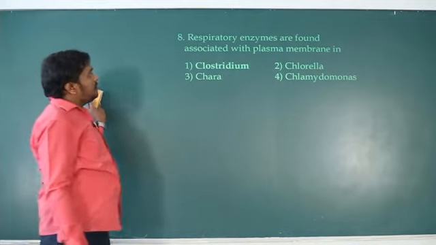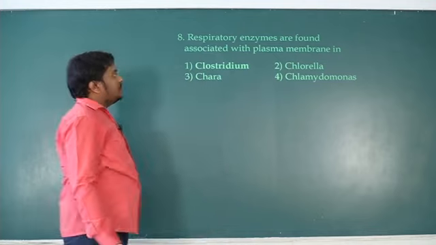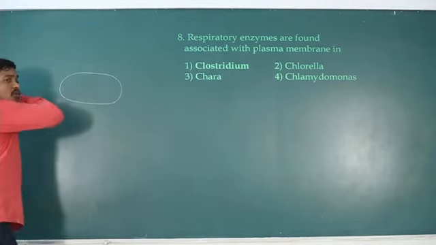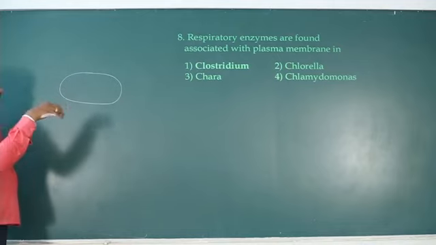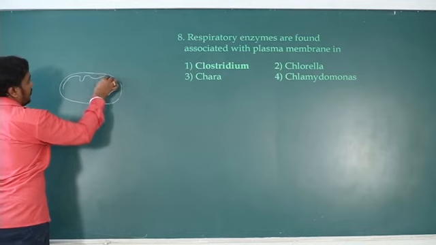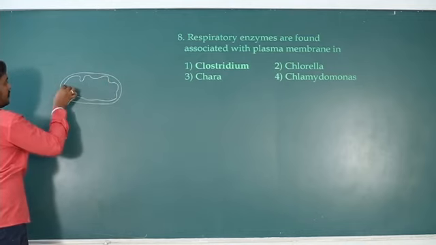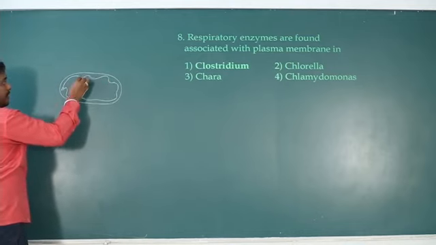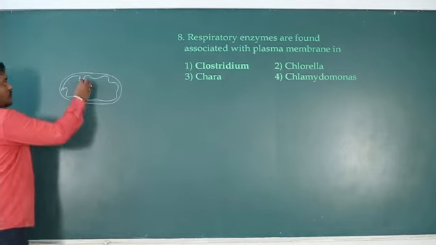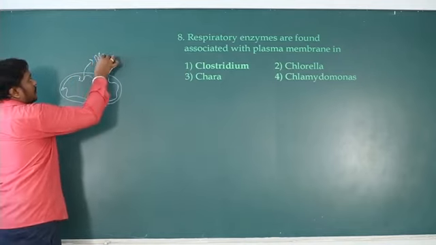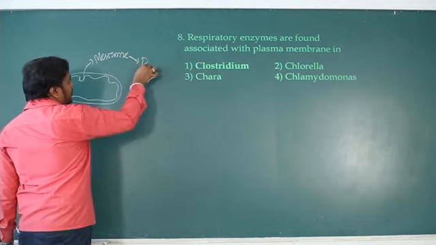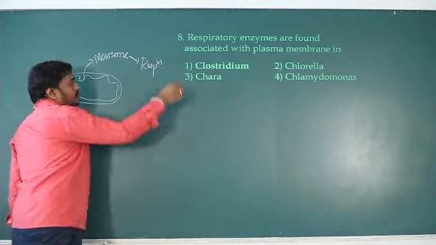Yeah. So respiratory enzymes are found associated with the plasma membrane. Okay. So in case of bacteria, there is no specific organ for respiration like in mitochondria. So instead, that bacterial membrane shows the foldings. Okay. On this folded membrane itself, enzymes which are responsible for respiration are present. Okay, so those are called a mesosome. A mesosome in the folded membrane, it's itself a site for respiration.